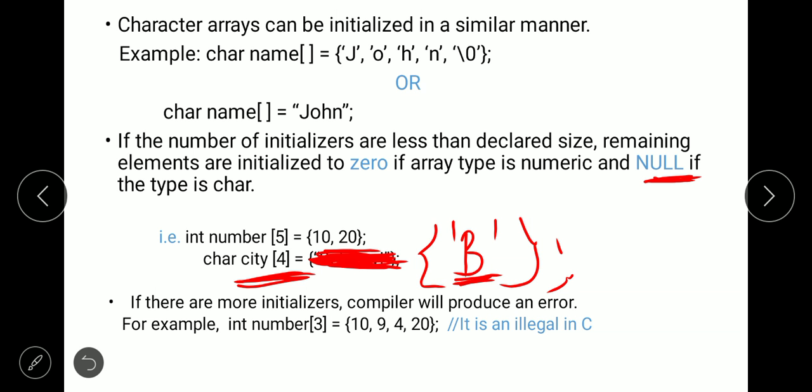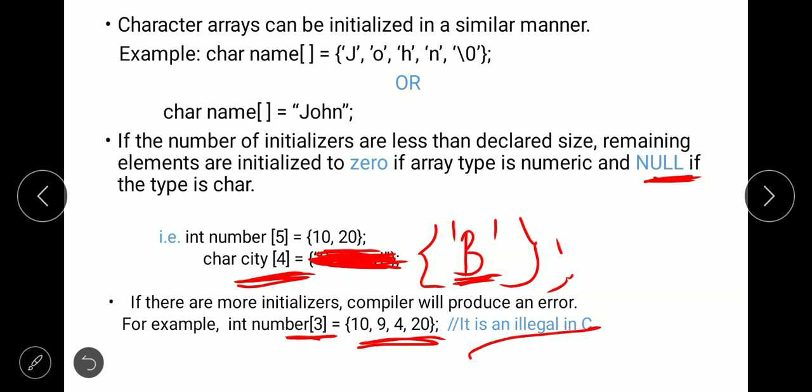But if there are more initializers, for example, here the size of the array is 3, but we are providing 4 values. We are trying to initialize the fourth element, but there are only 3 elements. How are we going to initialize the fourth element? If it does not exist, how are we going to initialize it? That's why the compiler will produce an error. So it is illegal in the C program.